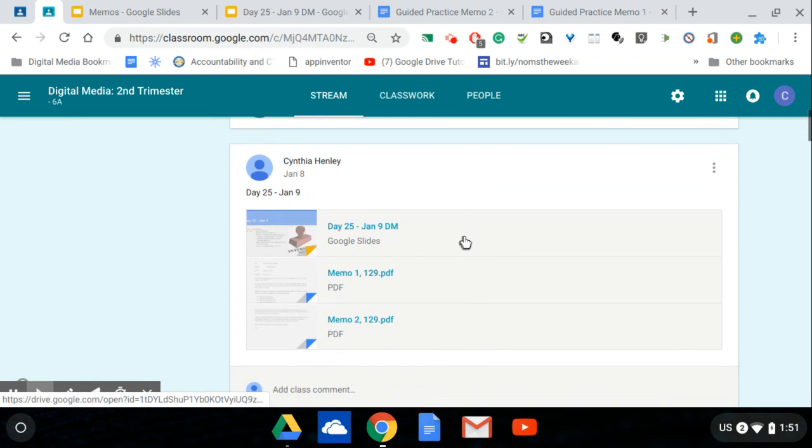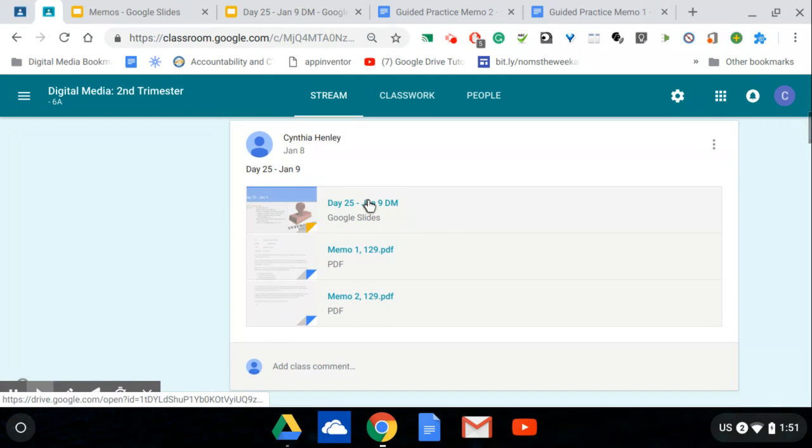The next thing that I see as I take a look in the stream is the agenda for the day, as well as a couple of memos, or attachments, for new assignments. Memo 1, 129, that's your file name. Memo 2, 129, that's going to be your file name once you get to these assignments. So I'm going to open up the agenda and look for some further details.